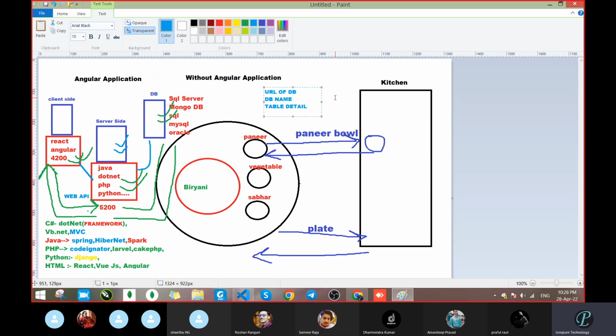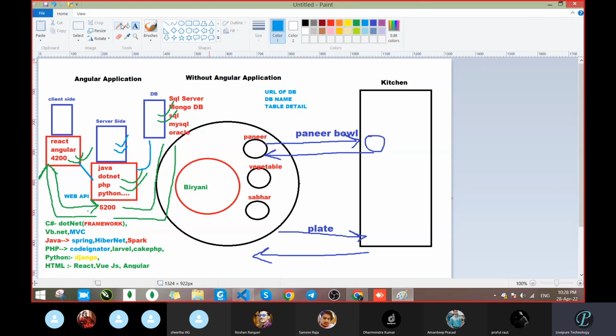And table detail. Then what do we want? URL, DB name, table detail. Let it be this, but some more information we want too. Where will you pass all this information? You will pass it in the server side, because you are going to make the relation between server side and database. Why can't we pass the database information in the front-end application? Can we pass it or not? I don't know whether we can or not.